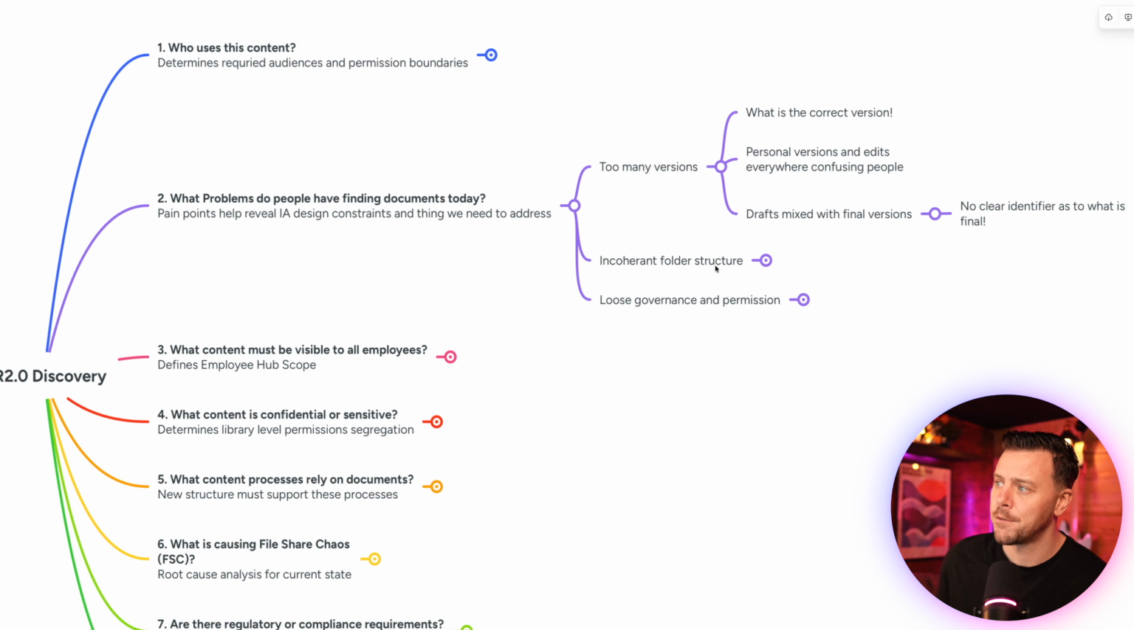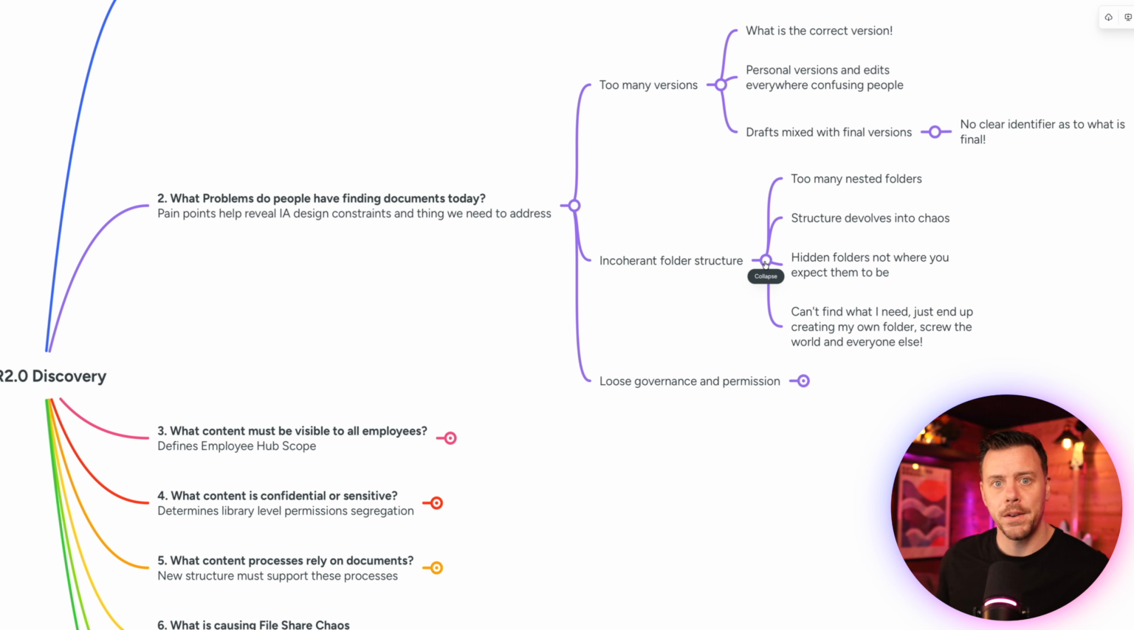Then we have incoherent folder structure. Again, digging deeper into all of these topics, we might find there's too many nested folders. The structure devolves into chaos. Hidden folders, not where you expect them to be. "I can't find what I need, I'll just end up creating my own folder. Screw the world and everyone else." People just kind of give up and just do what they want.